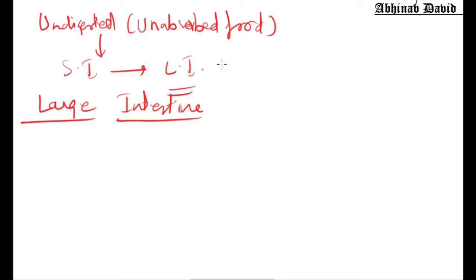Now what happens in the large intestine? Let us try to understand that. Some of the major activities take place in the large intestine. What are the major activities taking place in the large intestine? Number one is that water is absorbed by the large intestine.